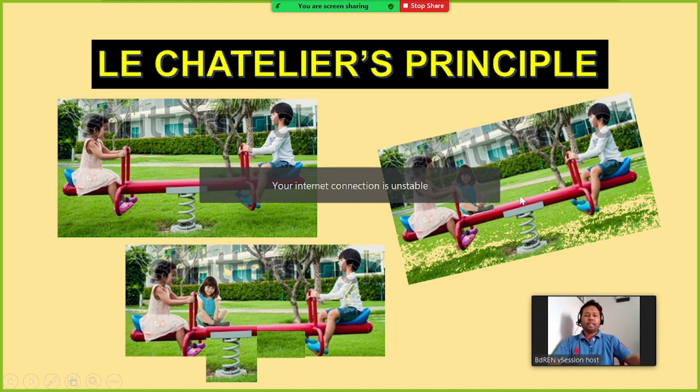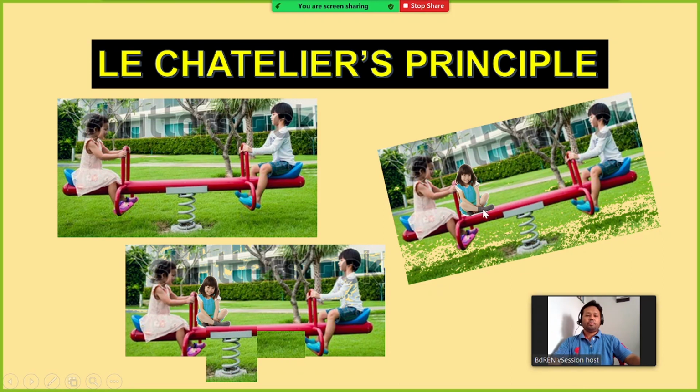Therefore, here we can see that one side is not stable, or the equilibrium is not balanced. But the equilibrium will be established after a certain time, because if you change the position of the equilibrium, it will automatically change.